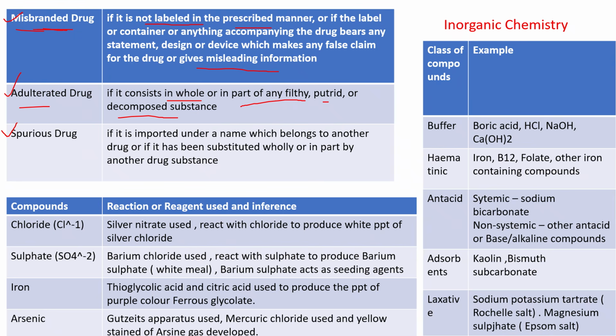That is one of the most important businesses in India. We can't do anything; the government should take care of that. Next, spurious drug. A spurious drug is a drug imported under a name which belongs to another drug, or one that has been substituted wholly or in part by another drug. So please try to remember these three terms. Any one term can be asked in the exam.